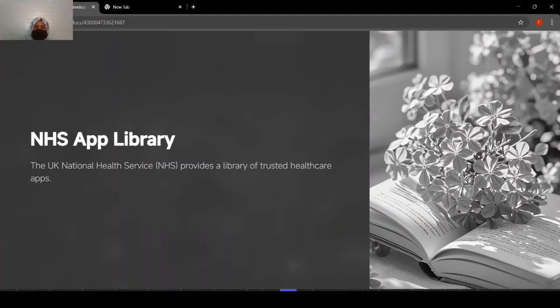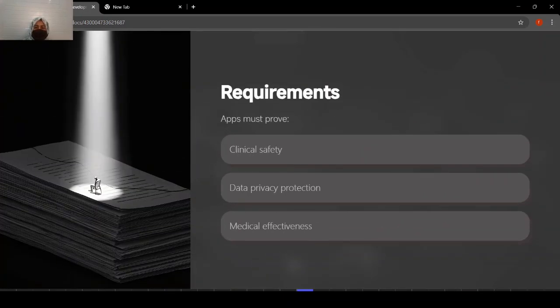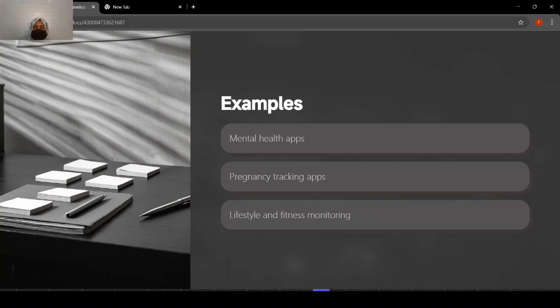So the NHS provides a library of trusted healthcare apps, and the requirements are clinical safety, data privacy protection, so that no one illegally uses the data without permission, and medical effectiveness, that is, it is productive and can resolve the health issues of patients. What are examples of it? Mental health apps, pregnancy tracking apps, lifestyle and fitness monitoring.